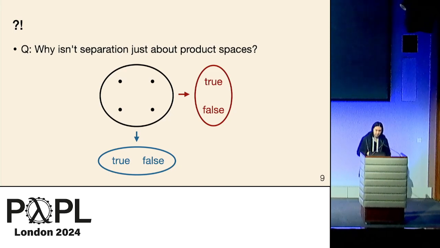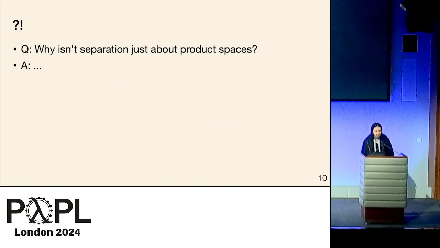So why did I need all this weird measure theory to get Lilac to work? I think this is a very natural question. I was asked variants of this question when I presented preliminary versions of Lilac at last year's LAFI. I was also asked versions of this question when I presented Lilac at PLDI. And both times, I just didn't really have an answer. Actually, the truth is that I spent a lot of time trying to get product spaces to work for separating conjunction, and it just didn't seem to validate the inference rules that I needed to reason about the randomized algorithms I wanted to reason about.